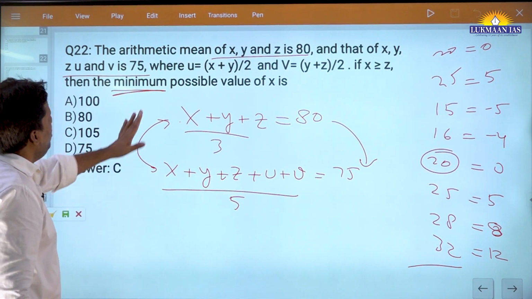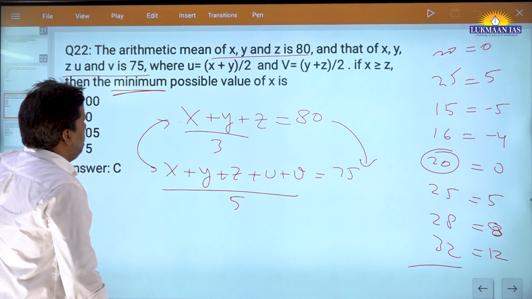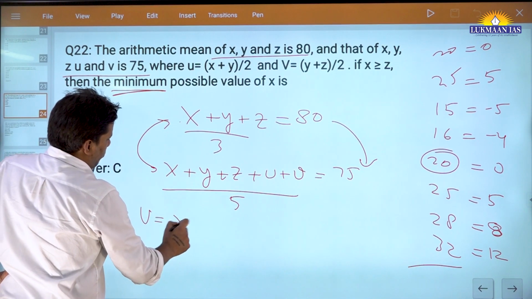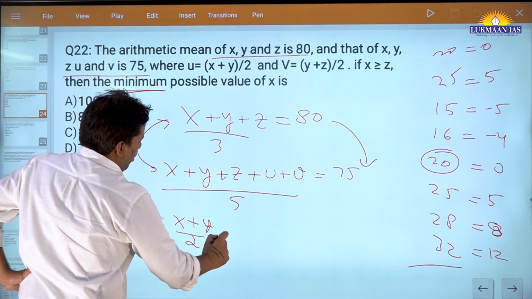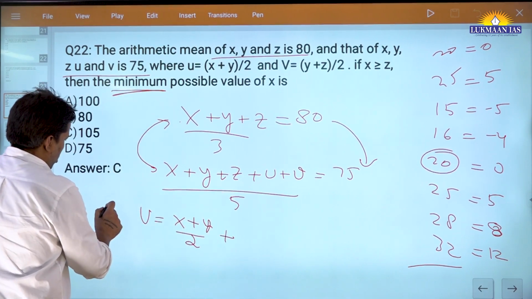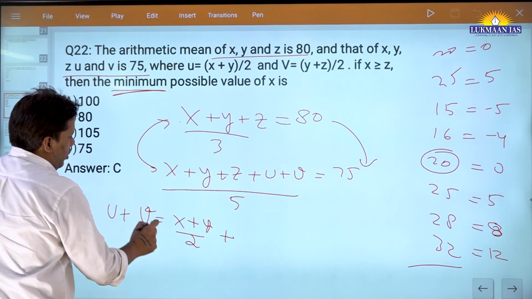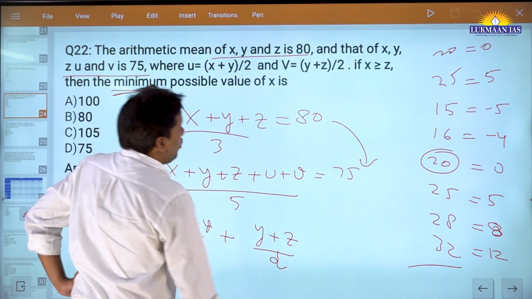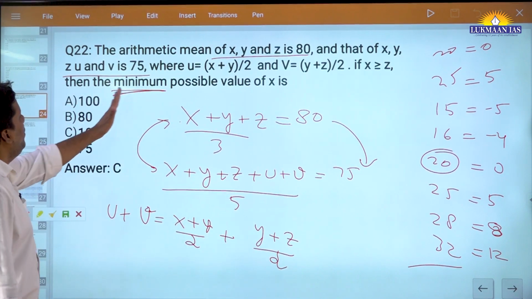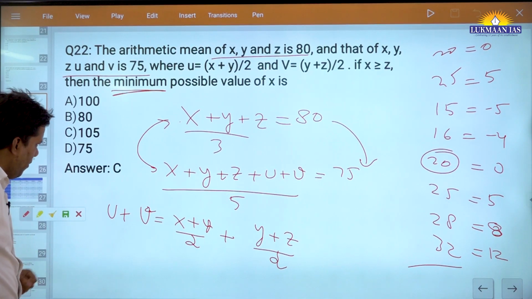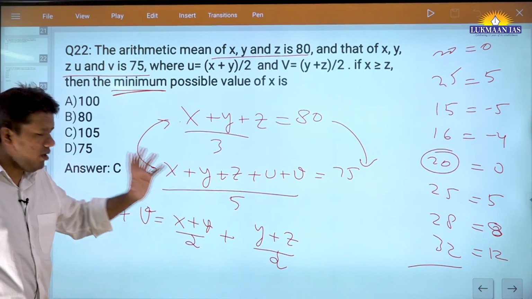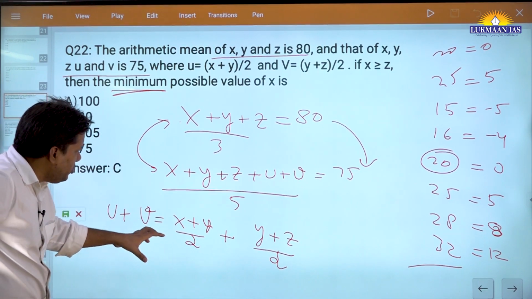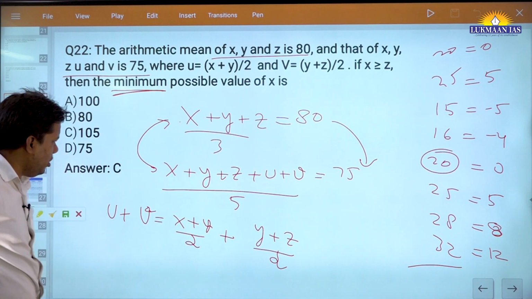Now, what they are saying, u and v, the sum is this. Let u is equal to (x plus y) by 2, and v is (y plus z) by 2. Okay. And x is greater than u. Then the minimum possible value. First, first think. See, the question will get solved, but first you have to think, okay, why in many aptitude examinations this kind of equations are given.